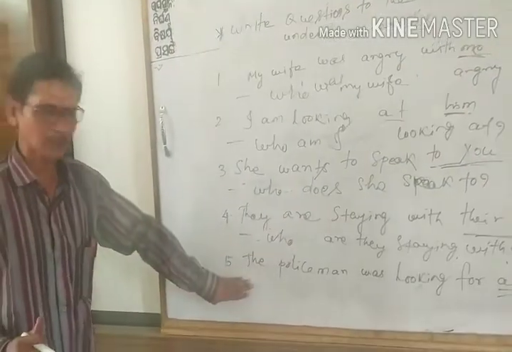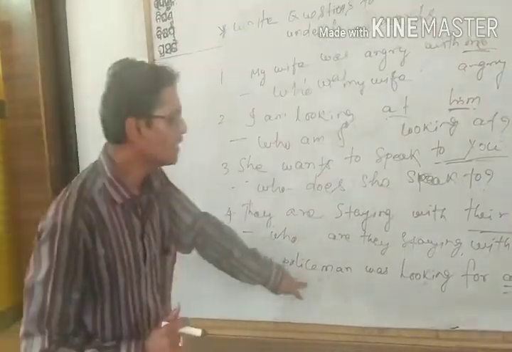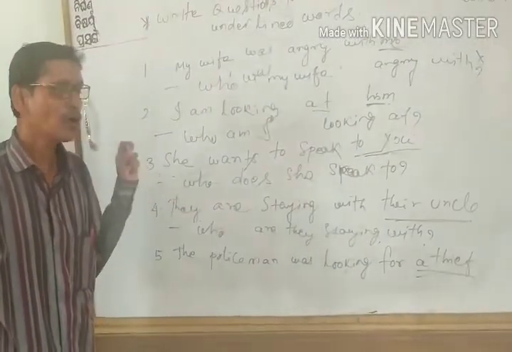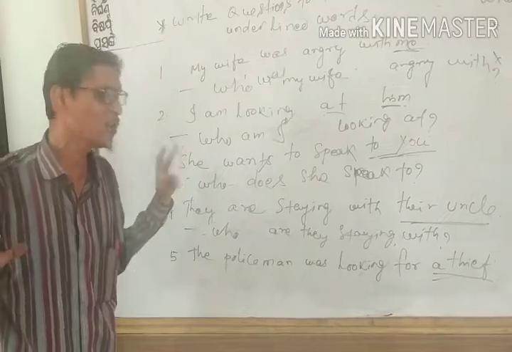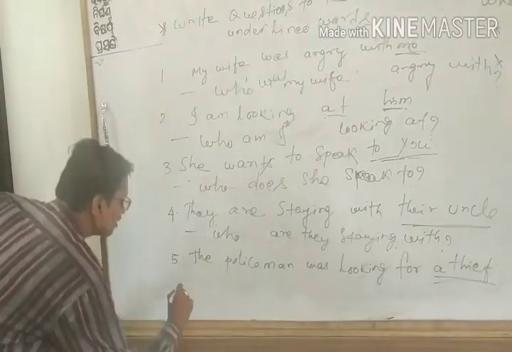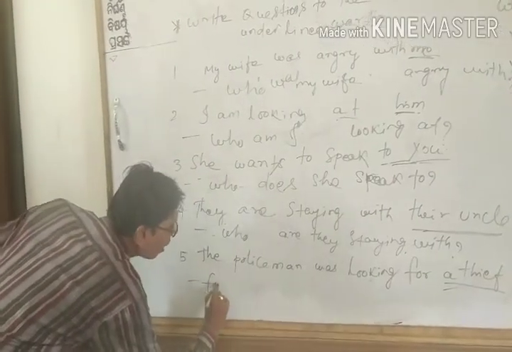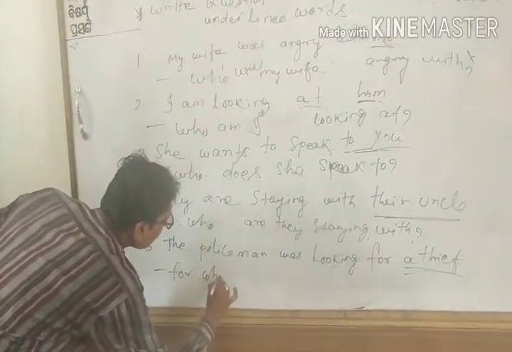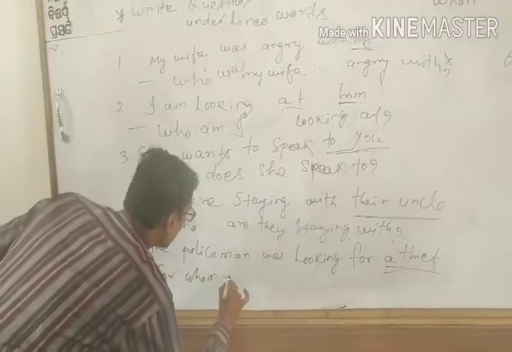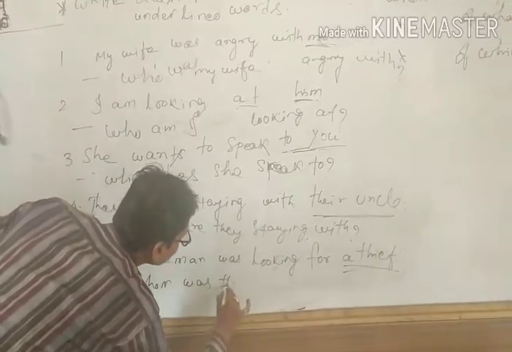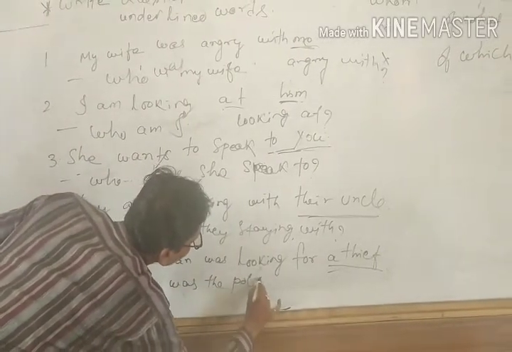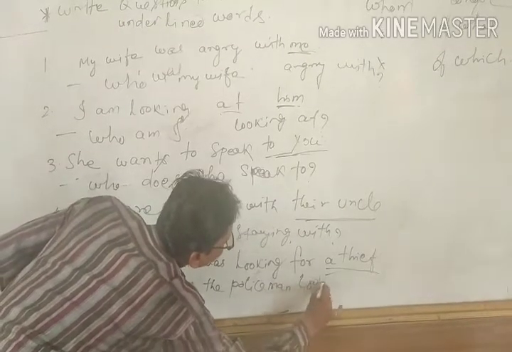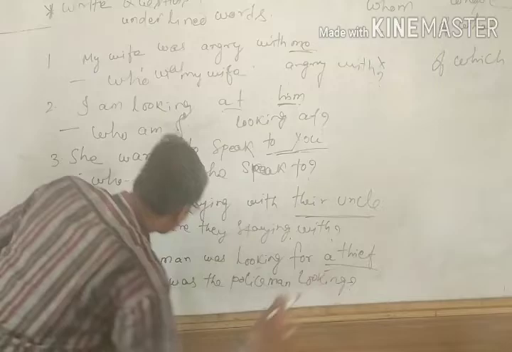Now another example, let us see. The policeman was looking for a thief. For whom was the policeman looking? Here normally, for whom means for the thief. So normally this is the question.